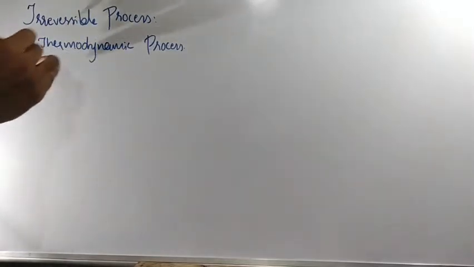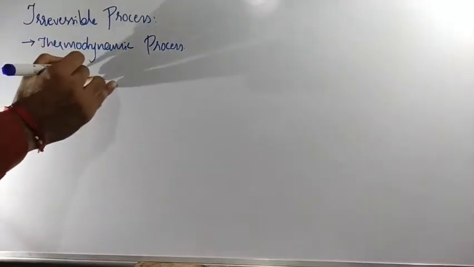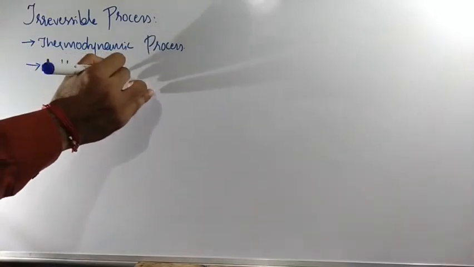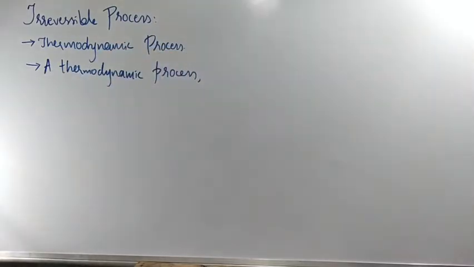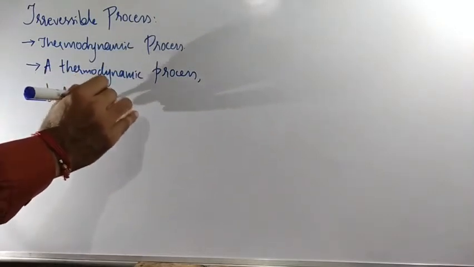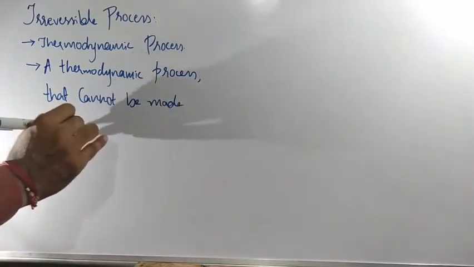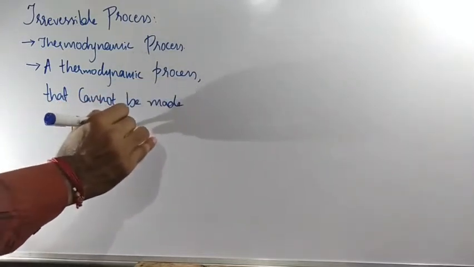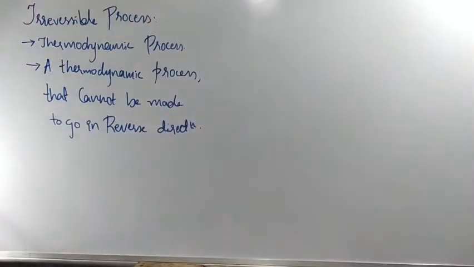So, how can we write it? A thermodynamic process that cannot be made to go in the reverse direction.